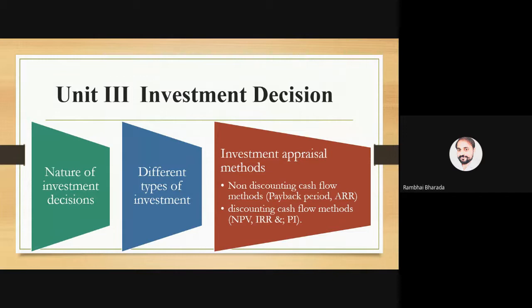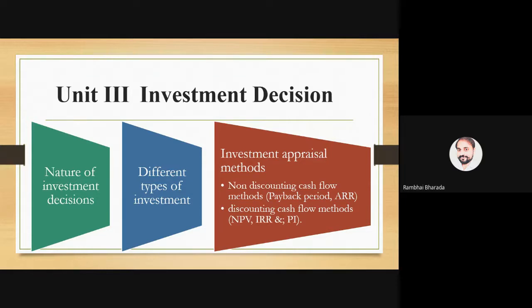And in the second part of unit 1, we will try to understand the value of money. Unit 2 is all about financial decisions. In financial decisions, we have 5 parts: sources of finance, cost of capital, weighted average cost of capital, capital structure, and the last part is leverage.